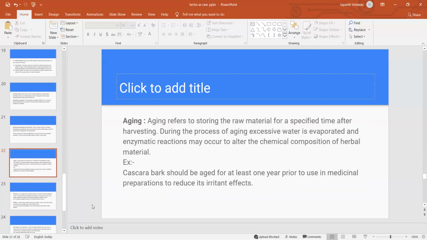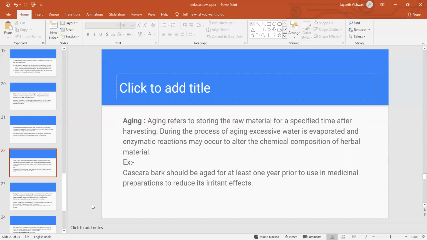So next is aging. Aging refers to storing the raw materials for a specific time after harvesting. So after harvesting, we have to store the raw material. So that is nothing but aging. During this process, excessive water is evaporated and enzymatic reactions may occur to alter the chemical composition of the herbal material. So aging is important.